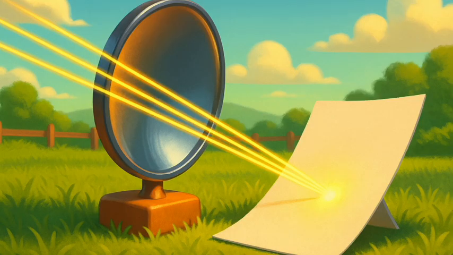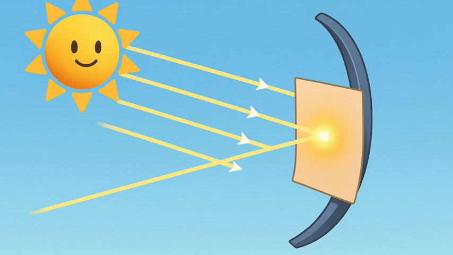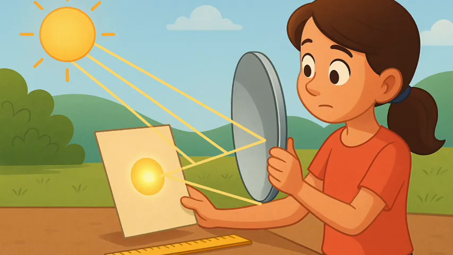Activity 9.3. You have already learnt a way of determining the focal length of a concave mirror. In Activity 9.2, you have seen that the sharp bright spot of light you got on the paper is, in fact, the image of the sun. It was a tiny, real, inverted image.